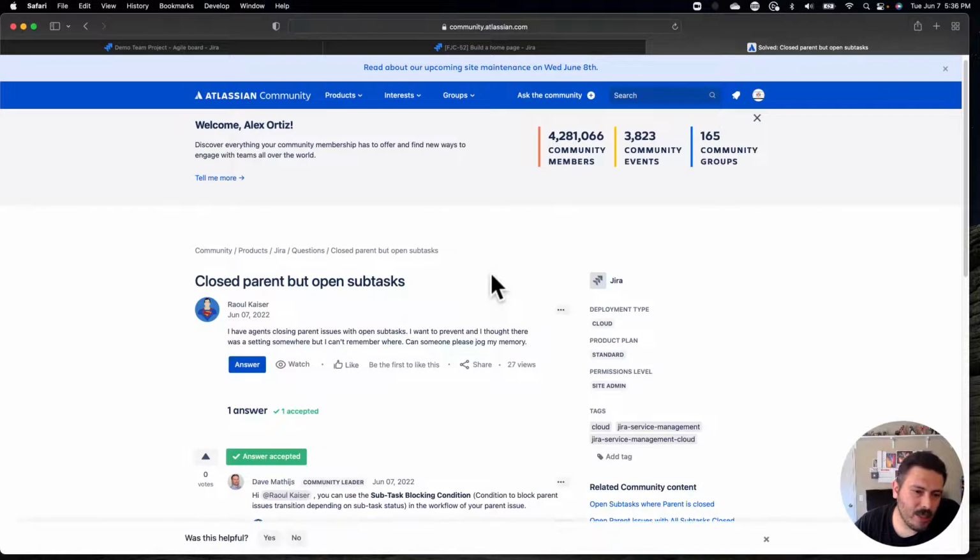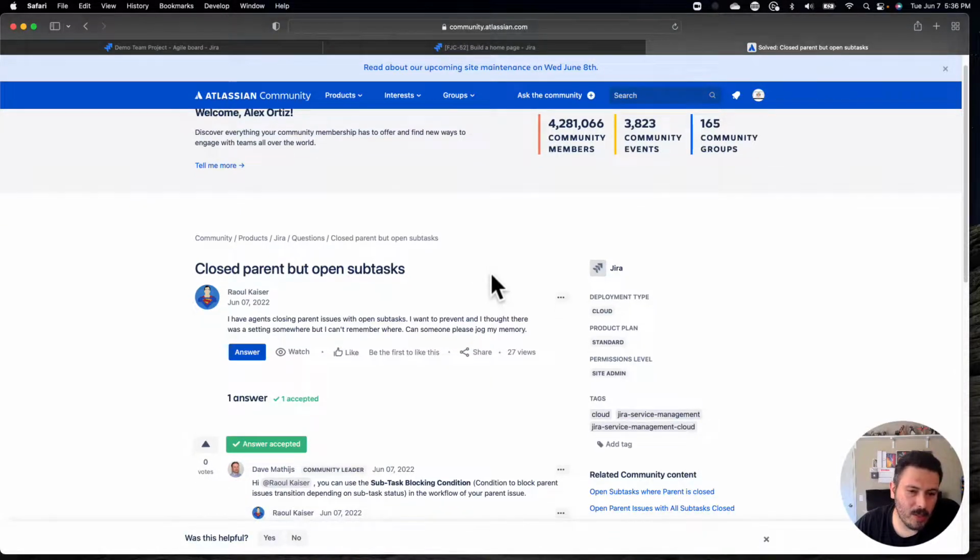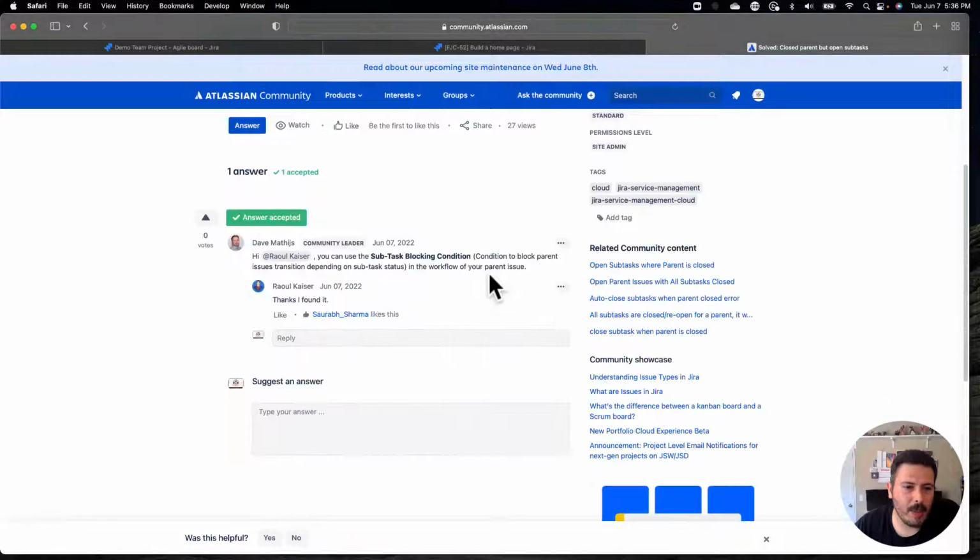"I have agents closing out parent issues with open subtasks. I want to prevent this, and I thought there was a setting somewhere, but I can't remember where. Can somebody please jog my memory?" "You can use the subtask blocking condition to block parent issues from transitioning dependent on subtasks in the workflow." Okay, so let's go find this because I've never used this one. Let's go see how we can block a parent issue from transitioning when the subtasks aren't done.